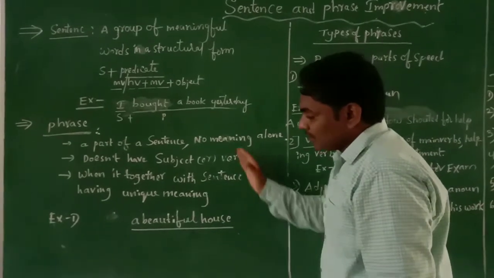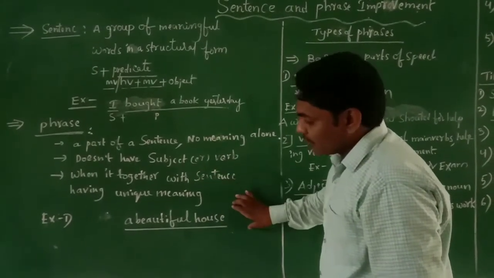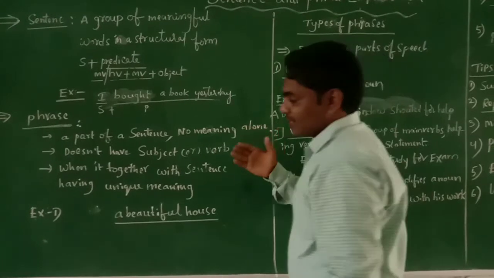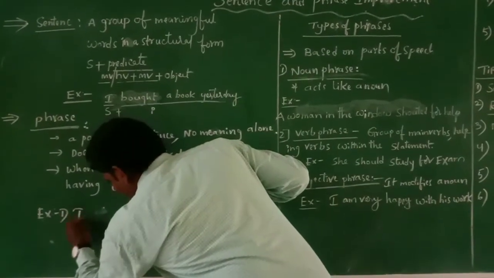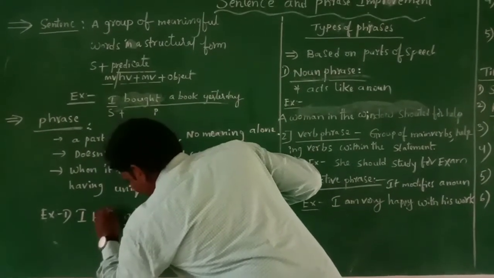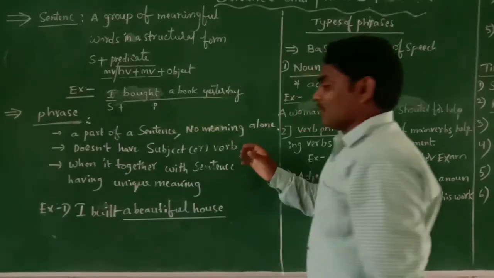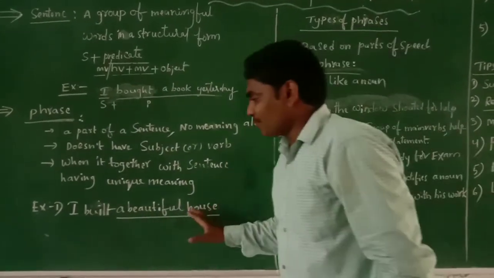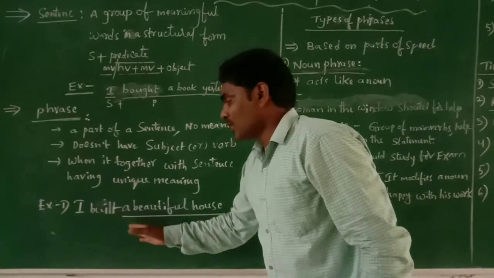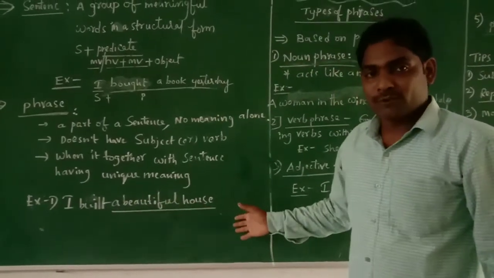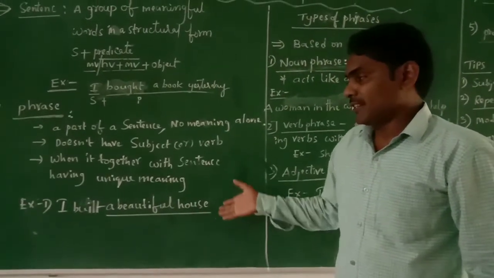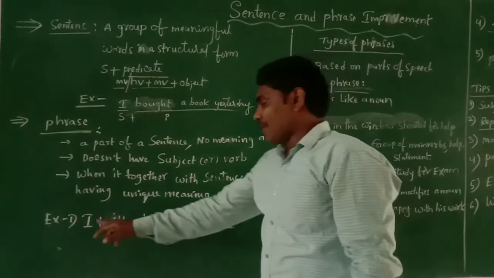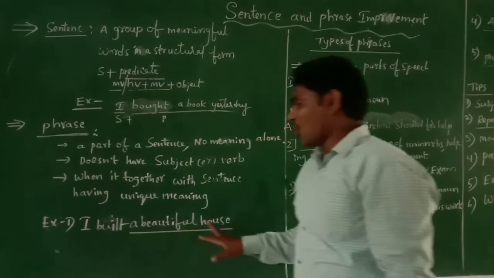Before the phrase a beautiful house, we can frame a statement like "I built." We can make a statement before the phrase: I built. It gives you the full meaning of the statement. So, I built a beautiful house.